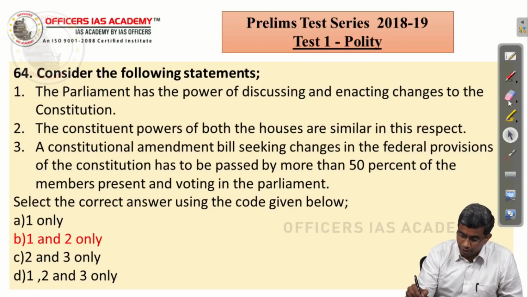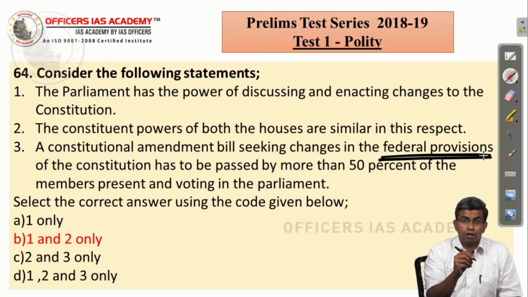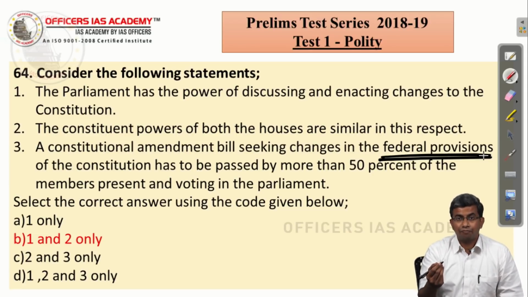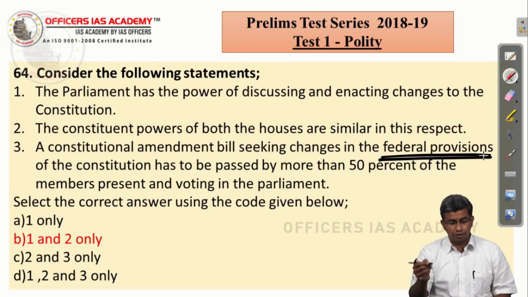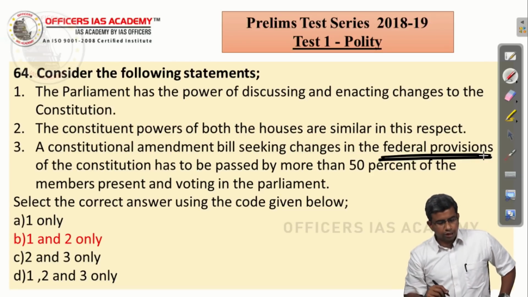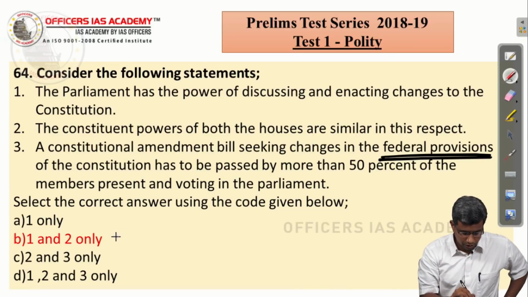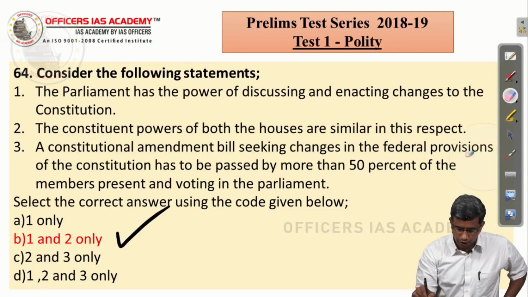In fact, the federal provisions require not just 2/3 majority in both the houses. After that, a resolution should be passed approving that amendment by a majority of the states. But here it is said as majority of the members present and voting in the house. So, that is a wrong statement. The correct answer is option B, which is 1 and 2 only.